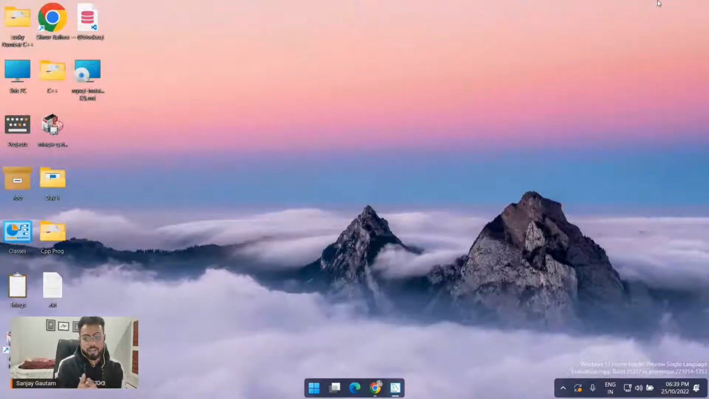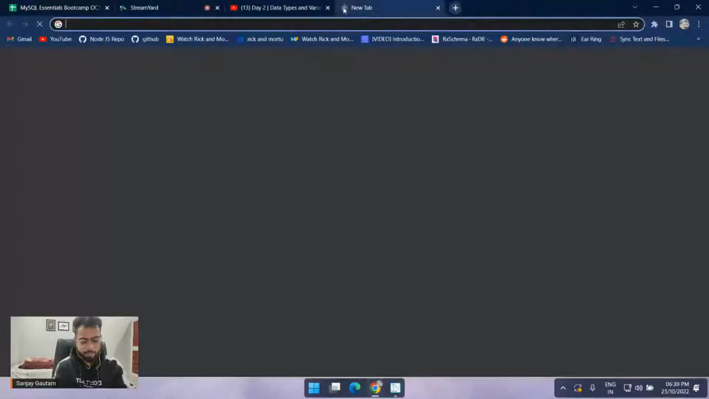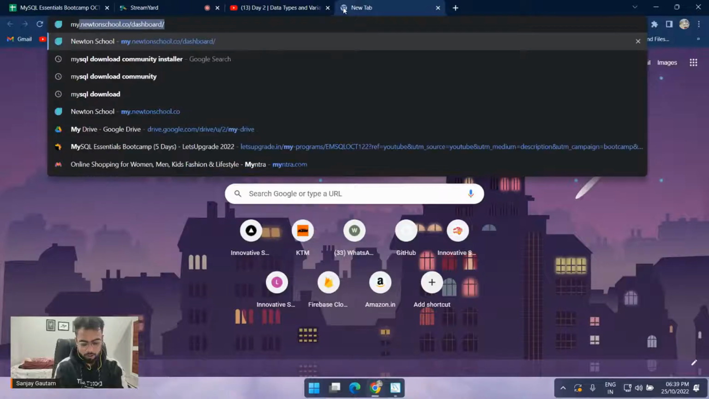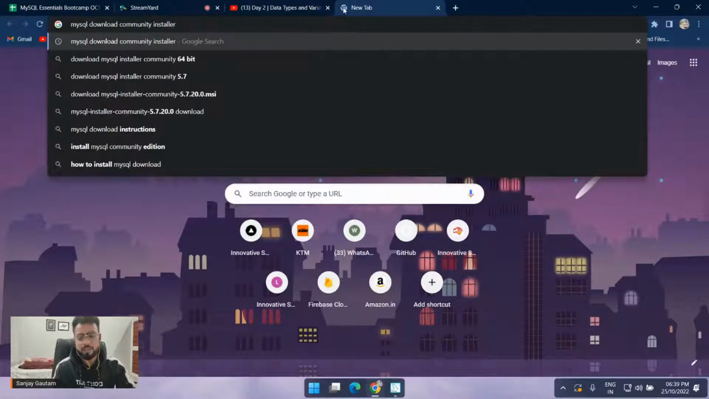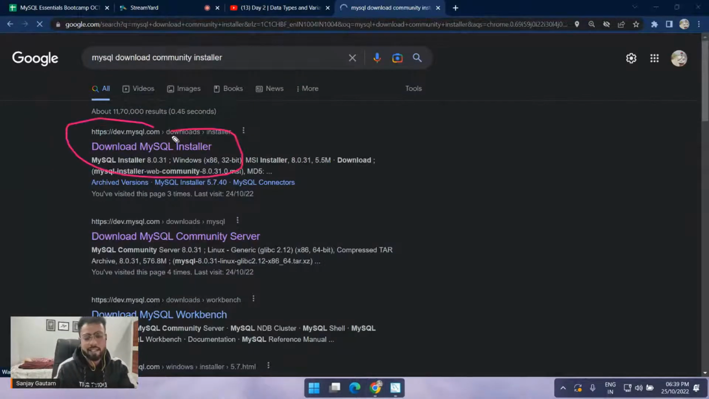Okay, so here we are. First of all, how you can download your MySQL is very straightforward. Just do a quick Google search: MySQL download community installer. You can just type this so that it will directly take you to the installer. You basically have to download this community installer, so just click here on the download button.